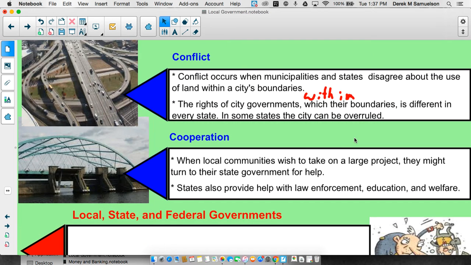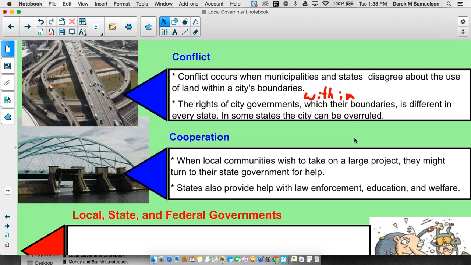Now, levels of cooperation. When local communities wish to take on a large project, they might turn to the state government for help. Okay, they want to build something big, a big recreational area or a big entertainment center. They might go to the state and say, hey, we want to take this on, but it's going to benefit the state as a whole. So why don't you chip in a little bit of money? Why don't you grant us some money so that we can do this?